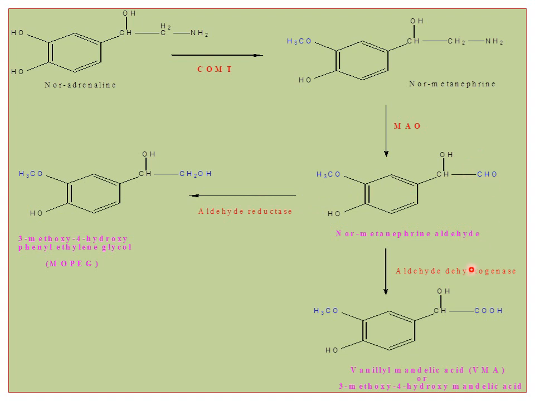Next, the aldehyde upon oxidation gives an acid. The name of this acid is vanillyl mandelic acid. Previously, in the presence of MAO, we got dihydroxy mandelic acid. Here we get vanillyl mandelic acid. This is also named as 3-methoxy 4-hydroxy mandelic acid. These are the two metabolites, MOPEG and VMA, nothing but vanillyl mandelic acid, that we get in the presence of COMT, nothing but catechol-O-methyl transferase. This is about the metabolism of noradrenaline.